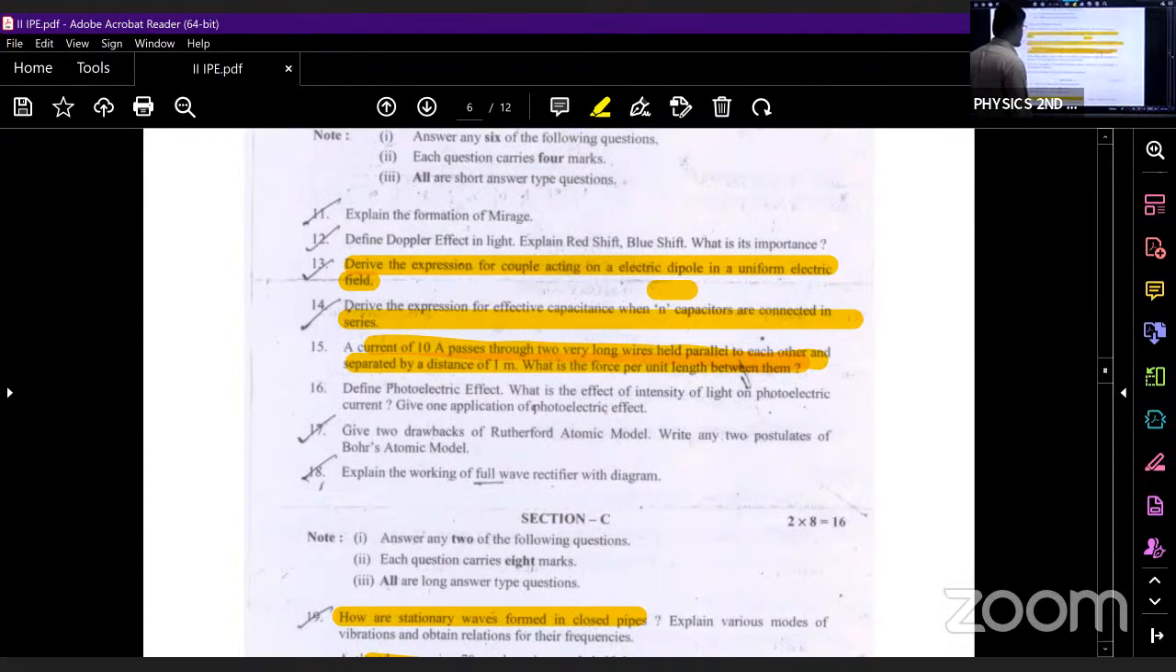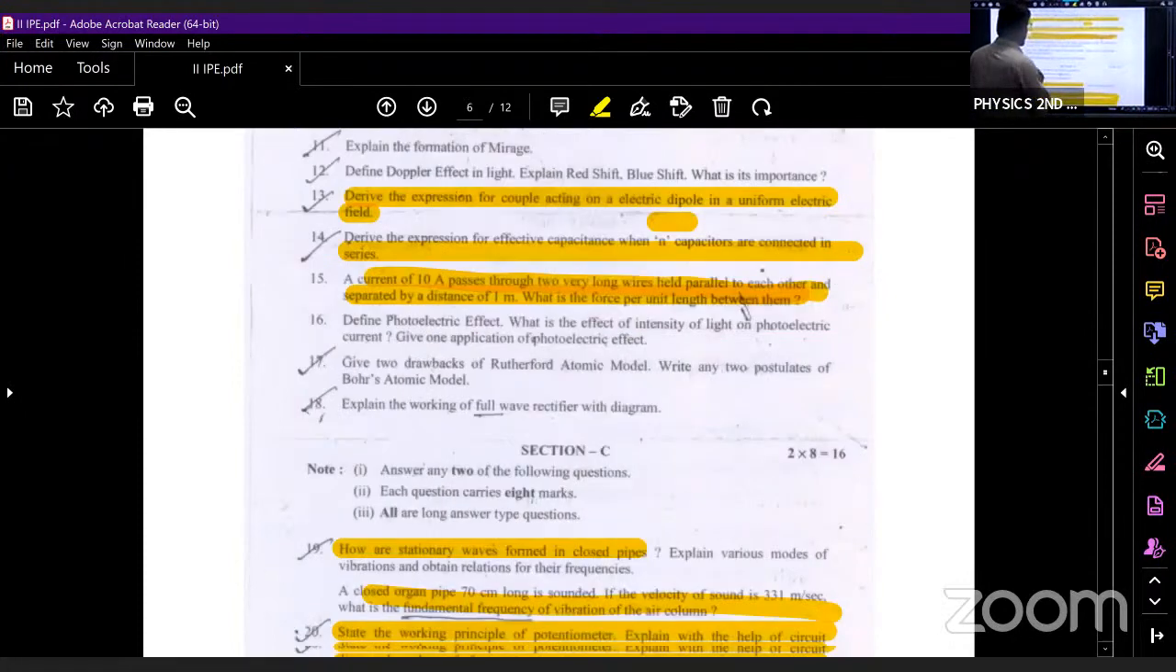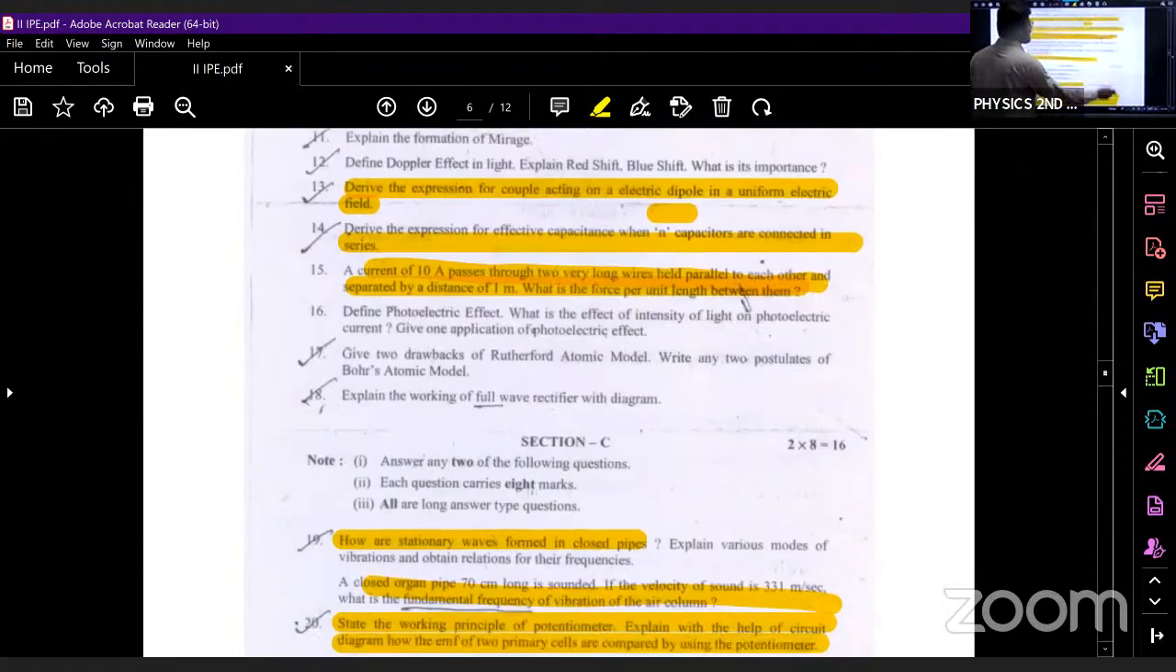And what is the next? So this LHS we have explained. Explain the working of full wave rectifier. We have discussed half wave rectifier and full wave rectifier.